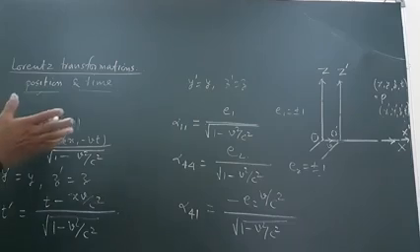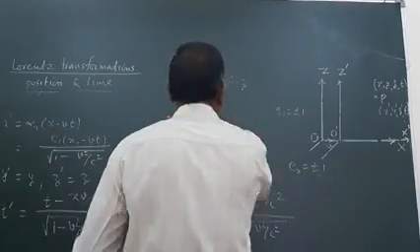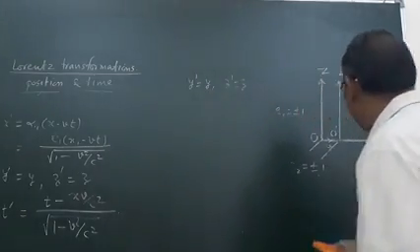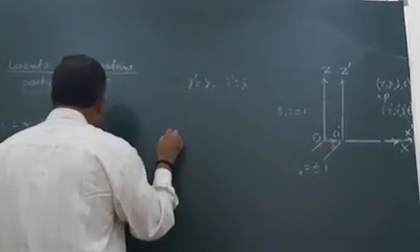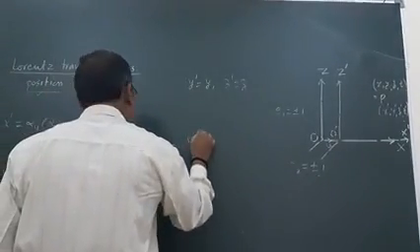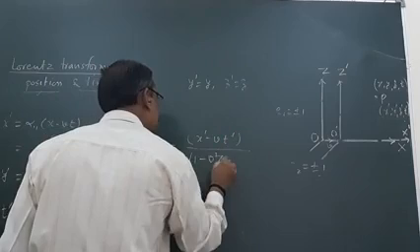If we want to write the reverse equations, means if we know x dash, if we know these coordinates, meaning if we know the observations of the observer sitting in the second frame, that is x dash, y dash, z dash and t dash, then we can find x, y, z in reverse form. And what will the reverse equations be? x is equal to x dash minus vt dash upon under root 1 minus v square upon c square.